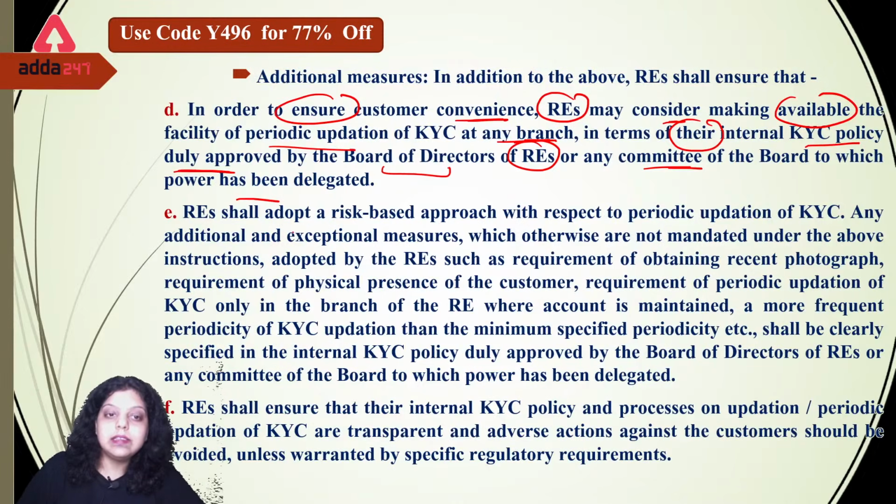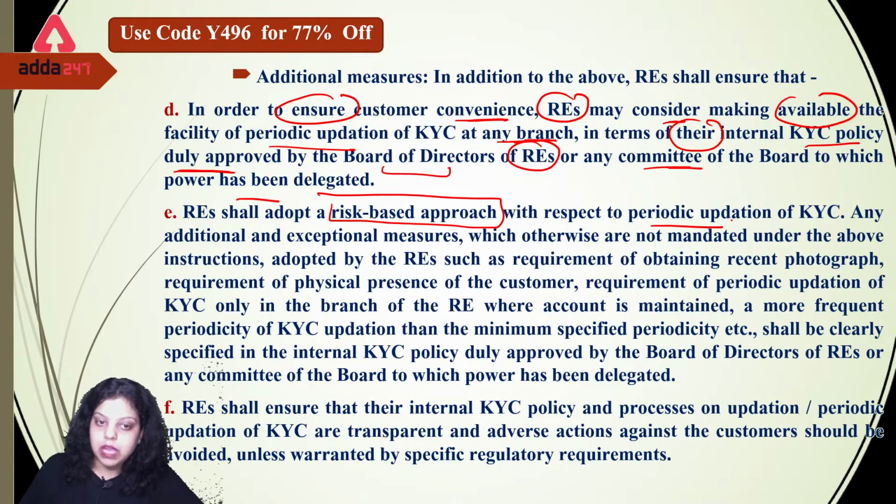Now the regulated entity shall adopt a risk-based approach with respect to periodic updation. We have already discussed 2 years, 8 years and 10 years for high, medium and low risk customers; you have to do the periodic updation to maintain the risk-based approach in the banking sector.